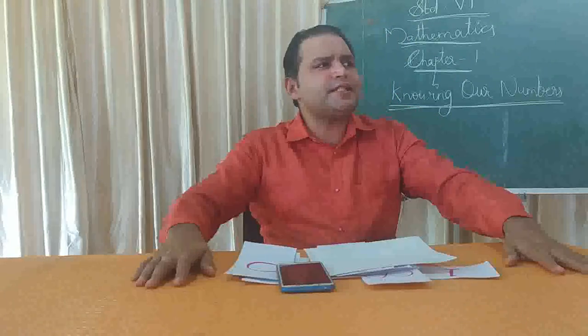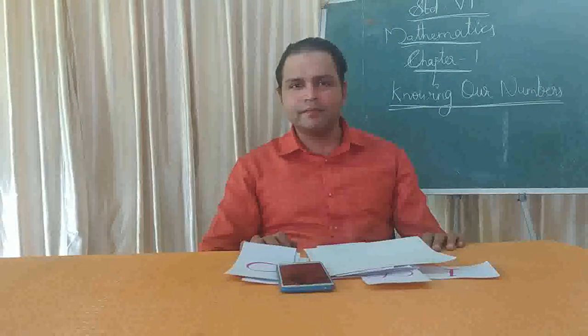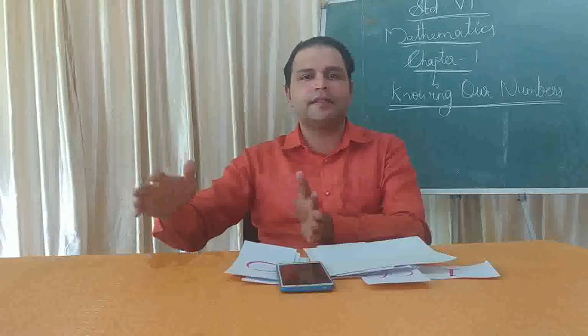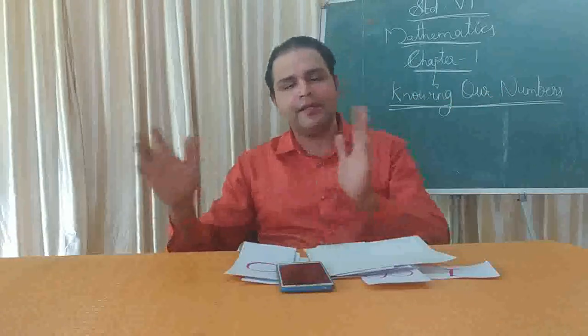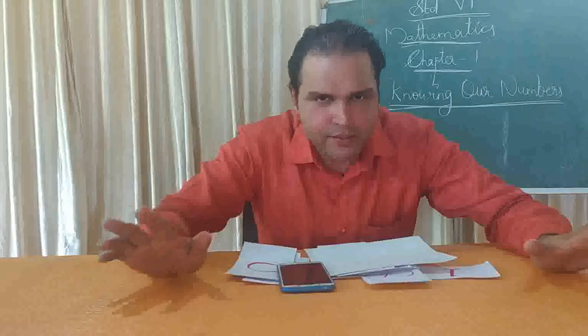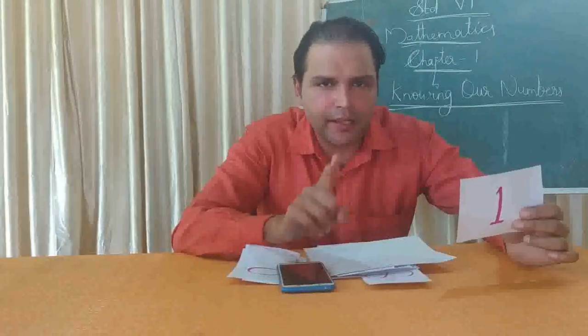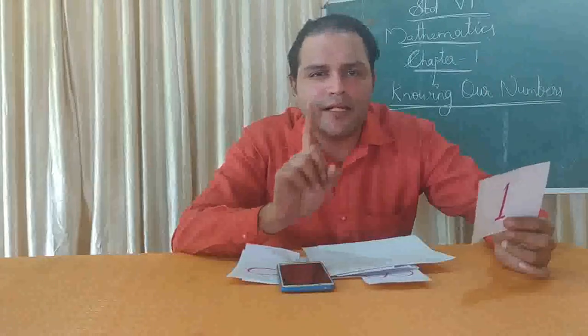So from this, we can easily understand we cannot find the largest natural number because there is no ending in numbers. So we can find only the smallest natural number, that is 1. And how many digits does 1 have? Only 1 digit. So we can say that 1 is the smallest natural number and also the smallest 1-digit number.